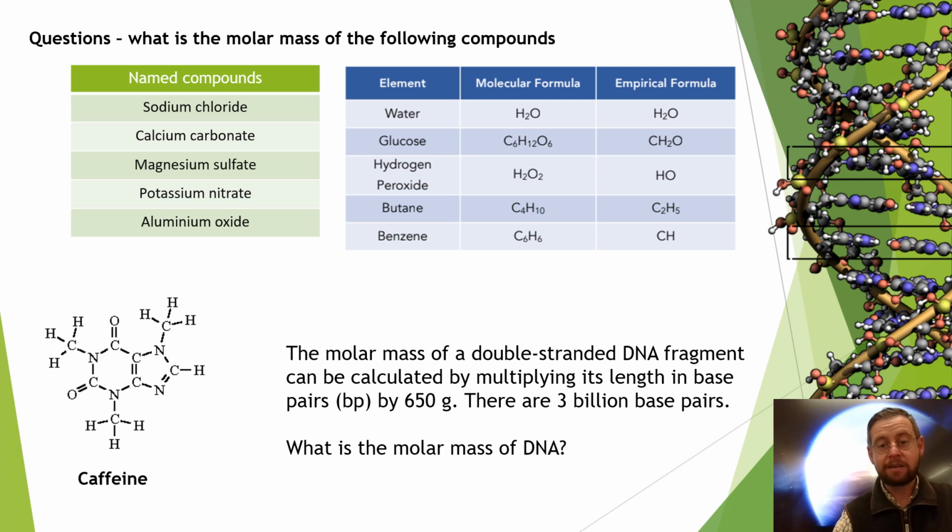So if we just look at a single one of these, H2O2, what is the molar mass of H2O2, hydrogen peroxide? Well, the 2 hydrogens are going to be 1 each, and the 2 oxygens are going to be 16 each. So what's that? 34 grams. You just need to add up their individual masses, as displayed on the periodic table.